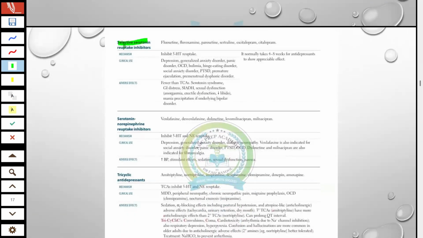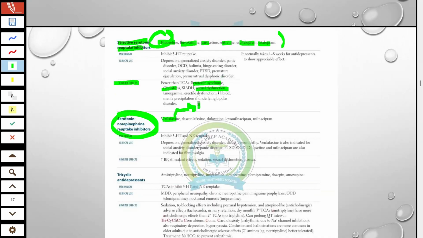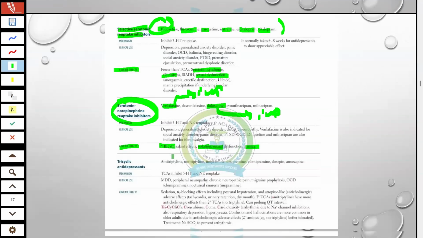This is the summary, like the drug names written in First Aid: fluoxetine, fluvoxamine, sertraline, citalopram. These are all the drugs over here, and the adverse effects are sexual dysfunction, GIT disturbance, and serotonin syndrome. For SNRI, venlafaxine is important. You have to memorize this. Fluoxetine is important as well, and the rest you can just read. Their adverse effects are sexual dysfunction, nausea, and other problems.